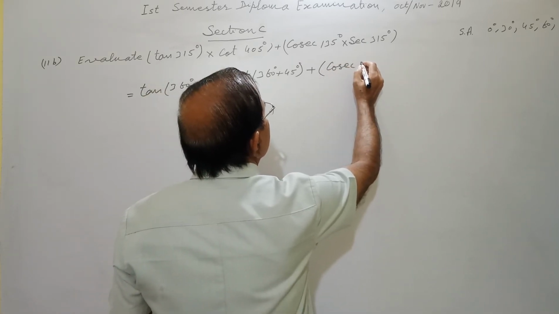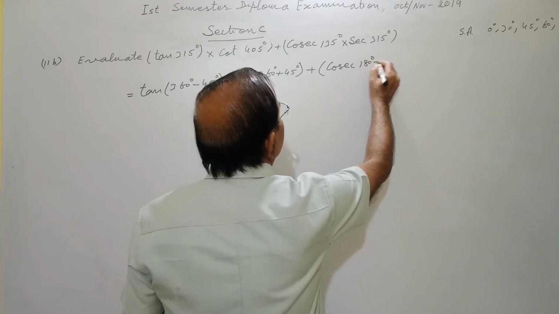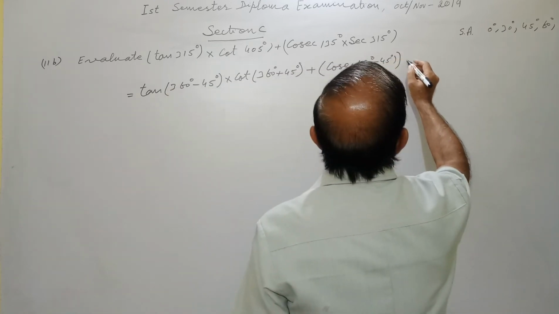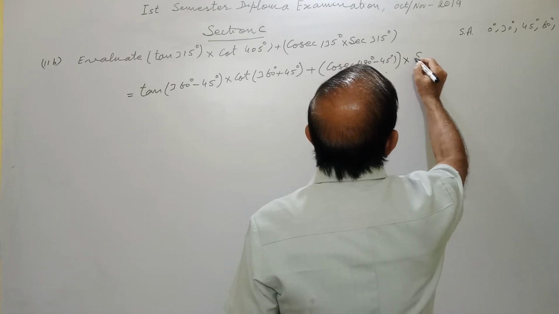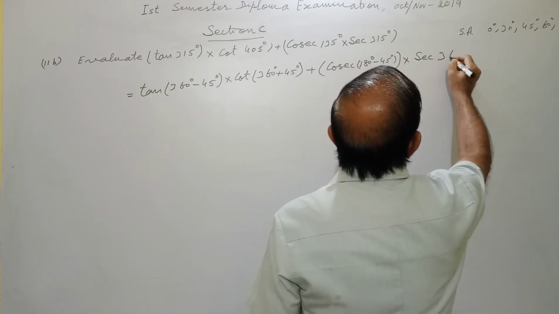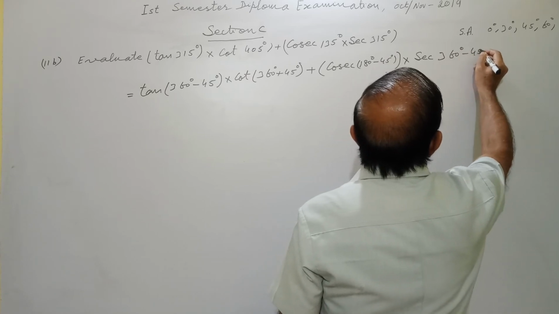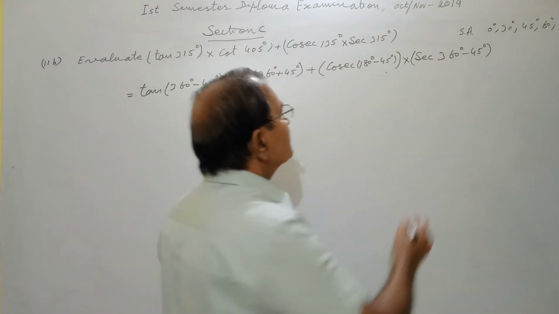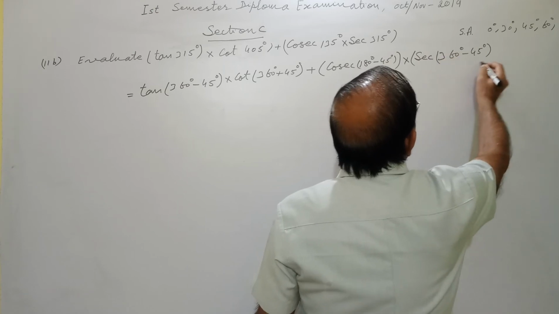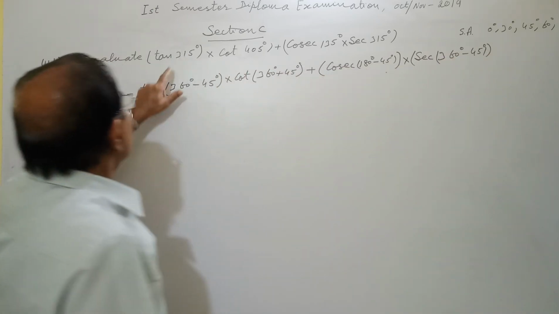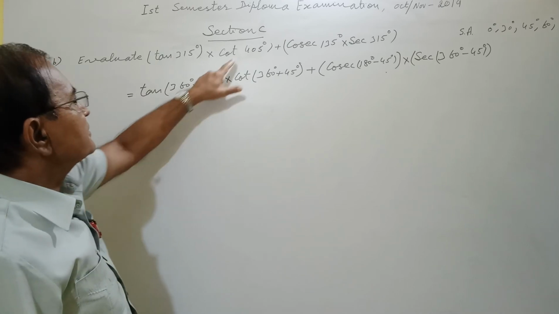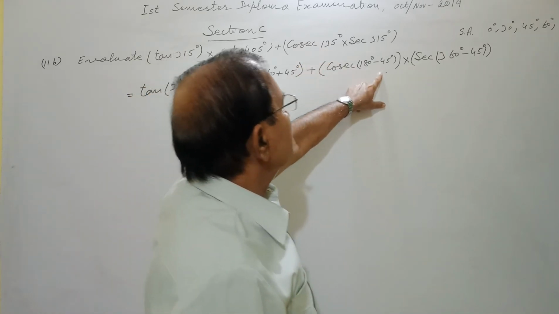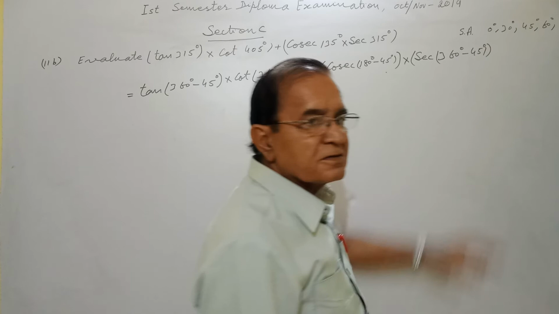Put it as 180 minus 45, into secant 315. Put it as 360 minus 45. So like that you can break it: 315 as 360 minus 45, 405 as 360 plus 45, 135 as 180 minus 45, 315 as 360 minus 45.